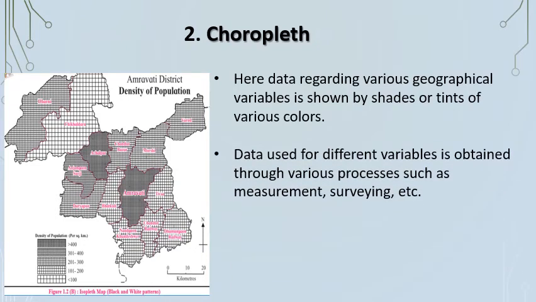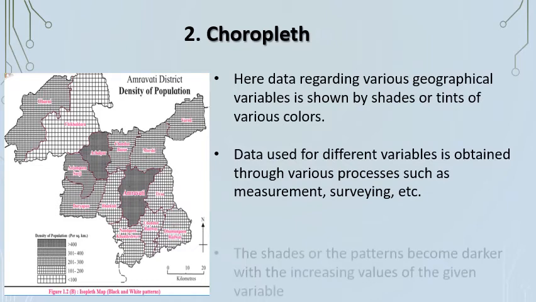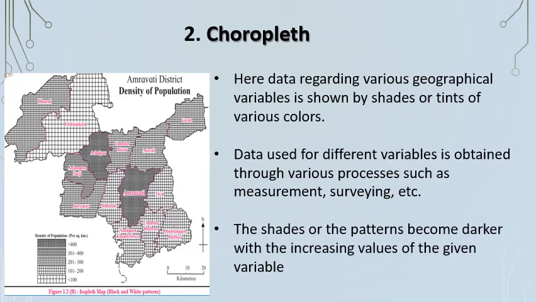The smallest and largest values of the given data are taken into consideration. The shades or patterns become darker with increasing value of the given variable and are drawn accordingly on the map. So children, we can understand easily that where you can see the darker shade, the density of population is high, and the area where there is a lighter shade, the density of population is low.